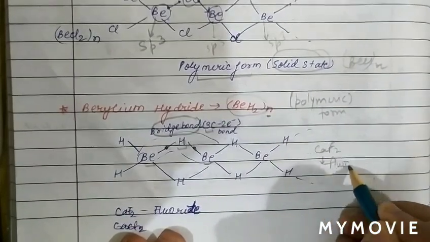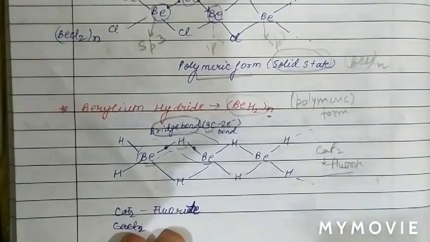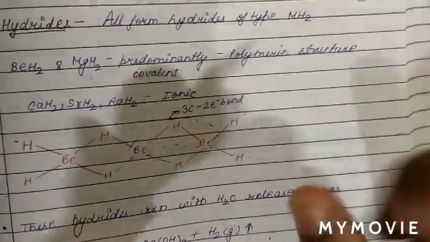And also we know the compound calcium fluoride. Another name of this compound is fluorite. So calcium fluoride is called fluorite.